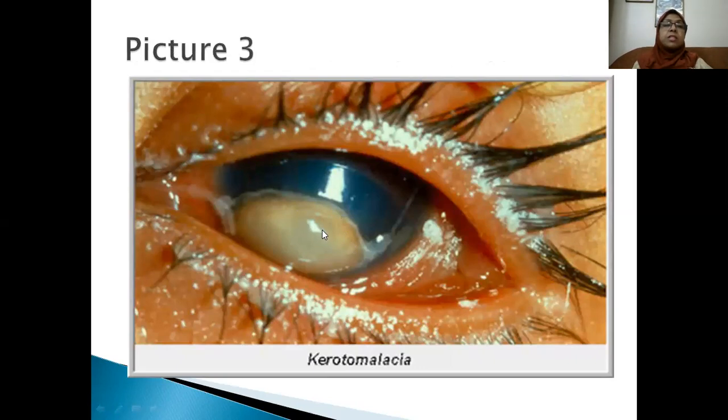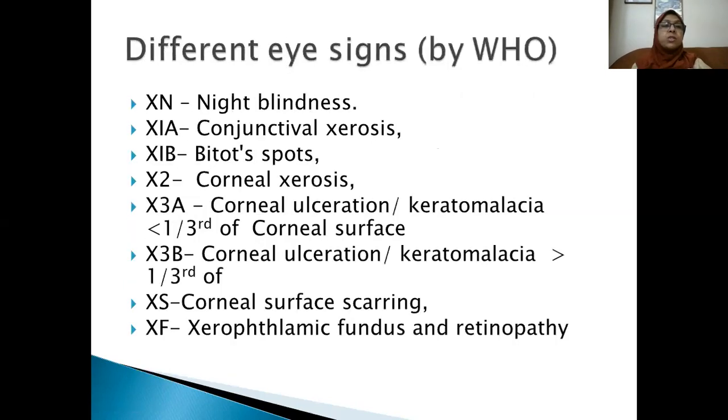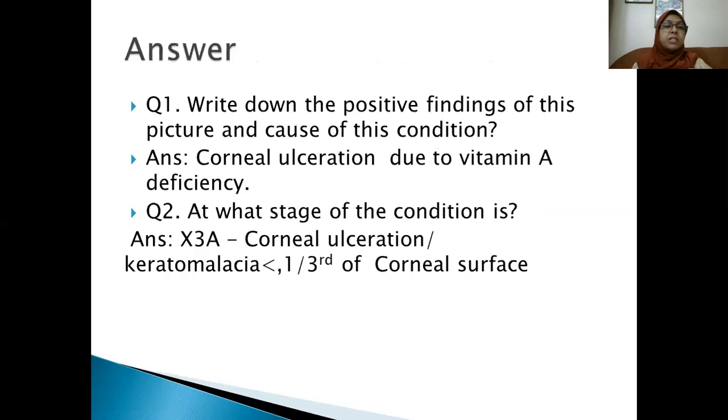No, actually it is more than 1/3. If you see the picture clearly, it is involving more than 1/3 of the corneal surface. So I have made a mistake here.